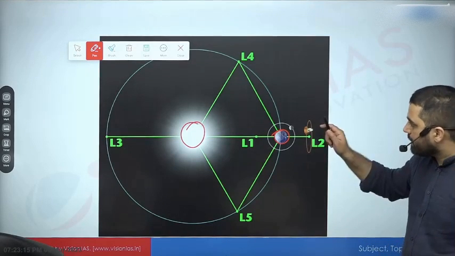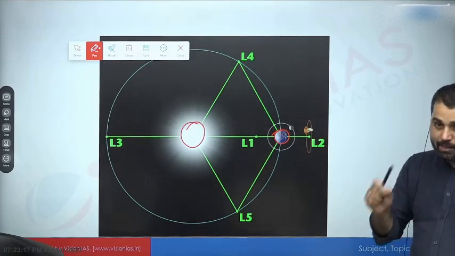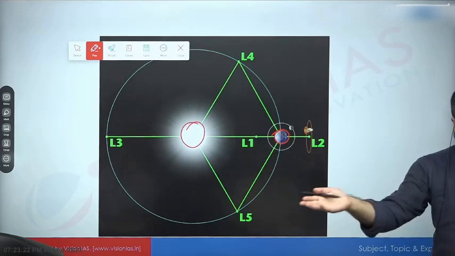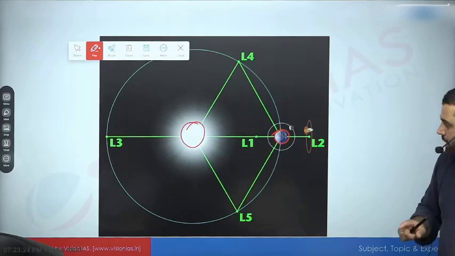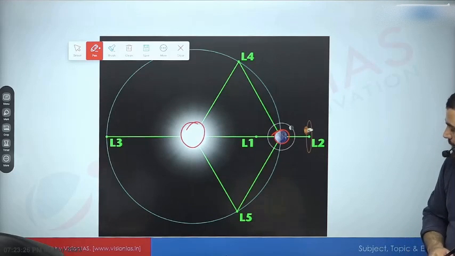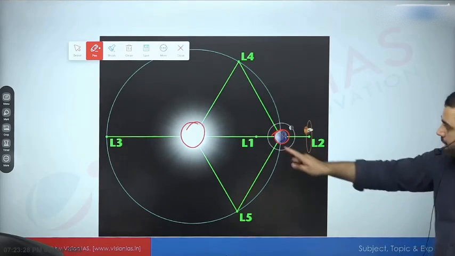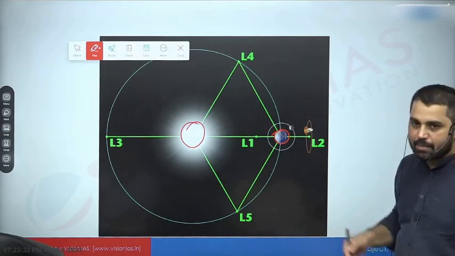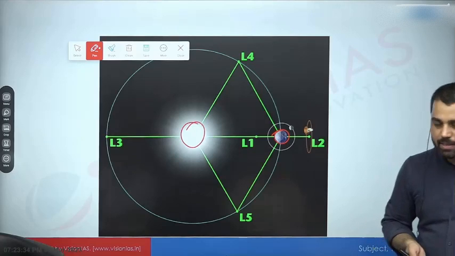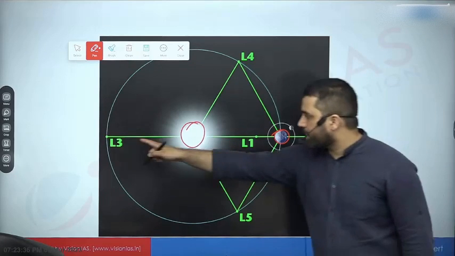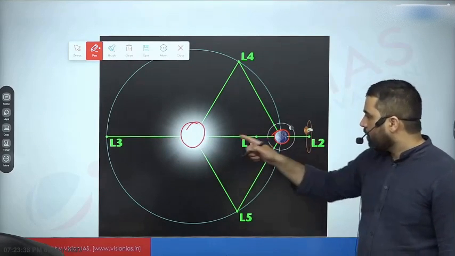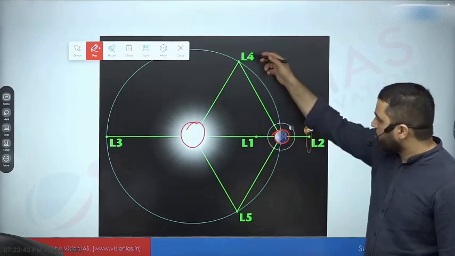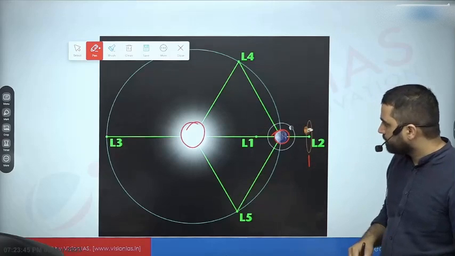So Lagrange mathematically showed that in this special case, where my third object, in this case a probe, or in this case the Webb telescope, is very very small, I will find 5 special points in space, and these 5 special points are named after him, which are called Lagrange points. 3 of them will be on the straight line joining these 2 larger objects, and 2 points will be perpendicular to the straight line.